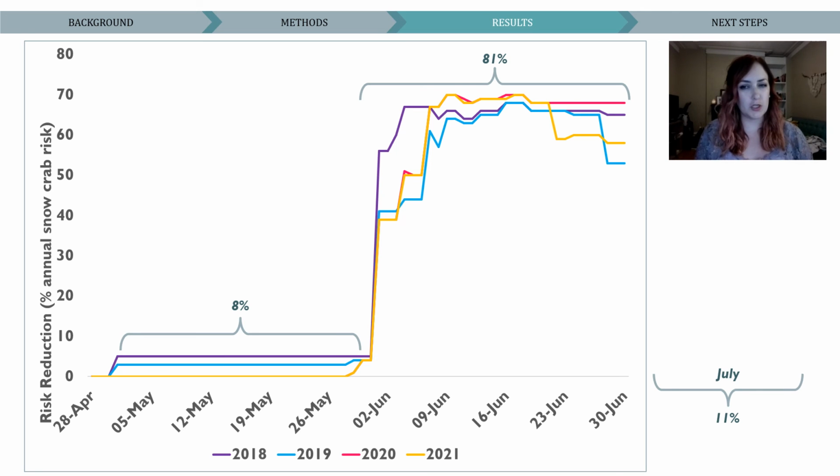I do want to mention July, even though it's not on the graph. So pre-2018, this fishery would operate into July, but one of the measures that began in 2018 was that the fishery now ends on June 30th. And based on our risk estimates, July encompassed 11% of the overall risk from this fishery. So regardless of the closure protocols, we saw an immediate 11% risk reduction simply from ending the fishery a couple weeks earlier.